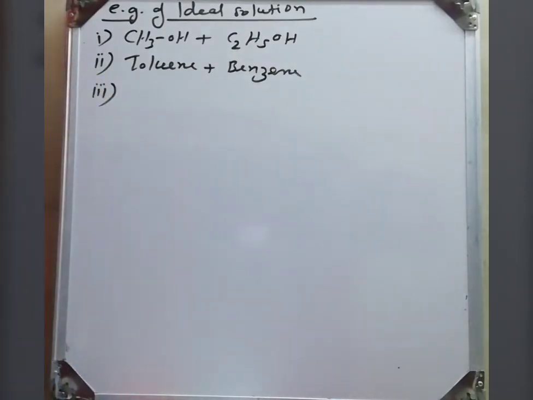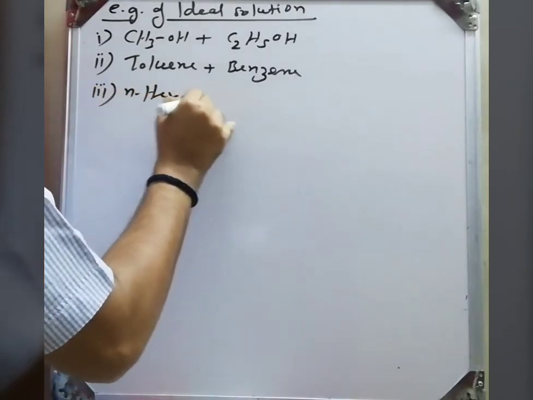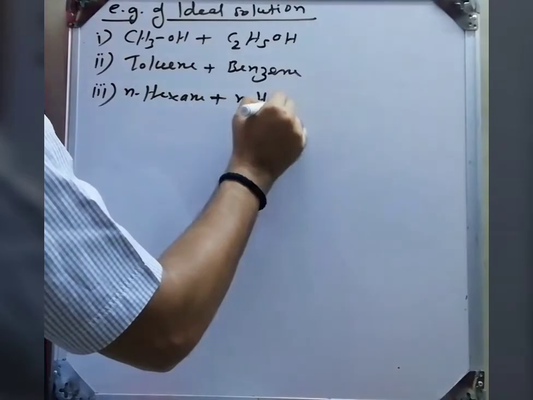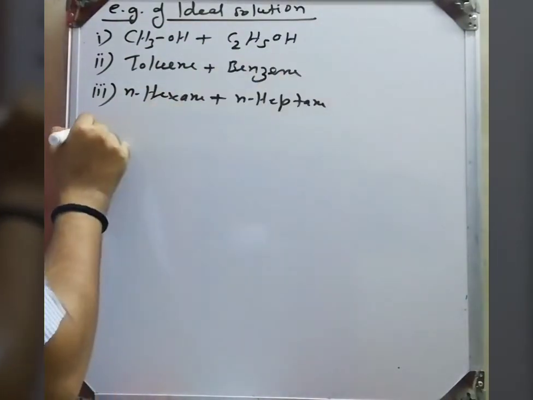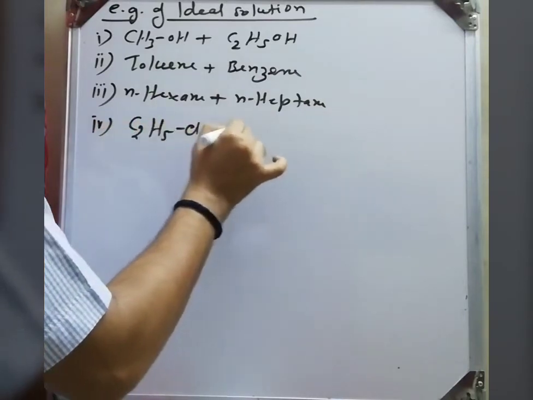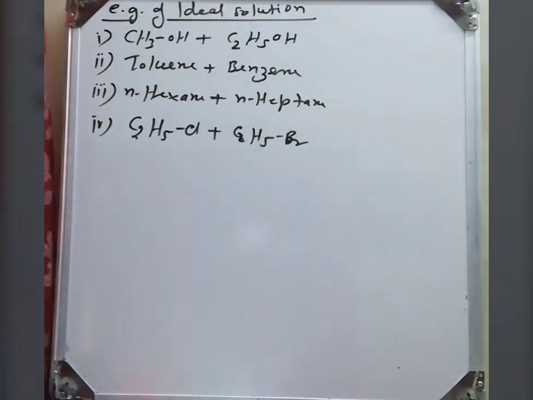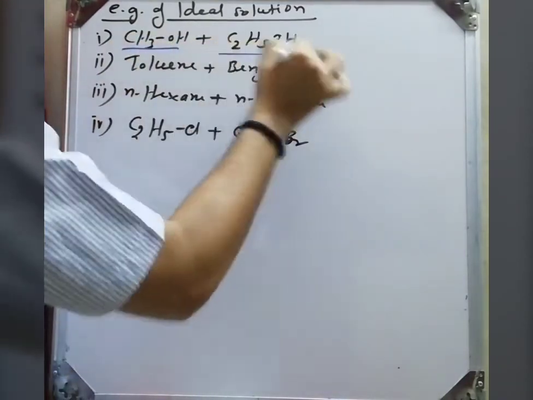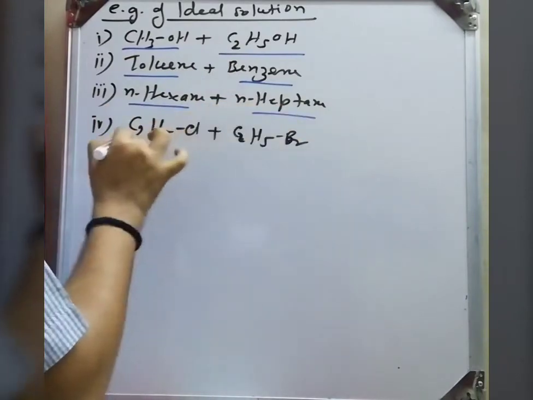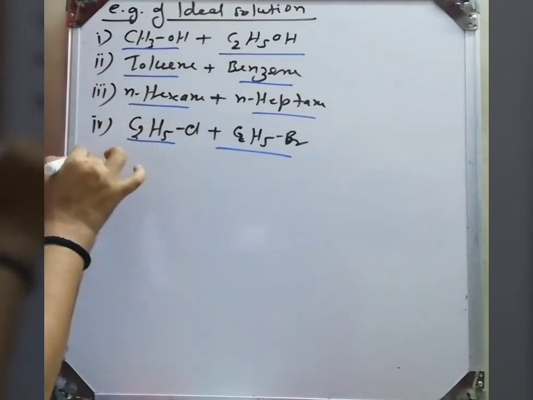Next one, n-hexane and n-heptane. Here the difference is only CH2. So these solutions show the ideal behavior, meaning solvent-solvent interaction and solute-solute interaction are equal to the solute-solvent interaction, like ethyl chloride and ethyl bromide. These are the ideal solutions. So this ideal behavior depends upon what? Force of interaction.